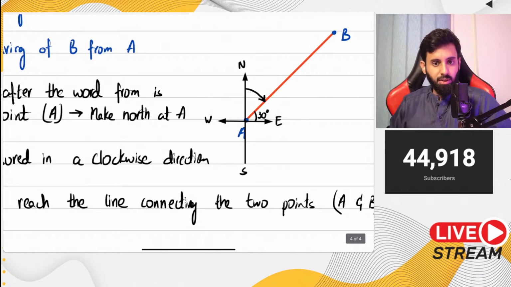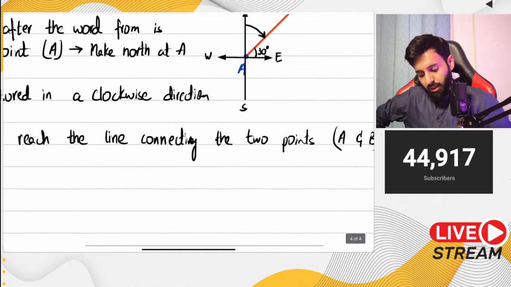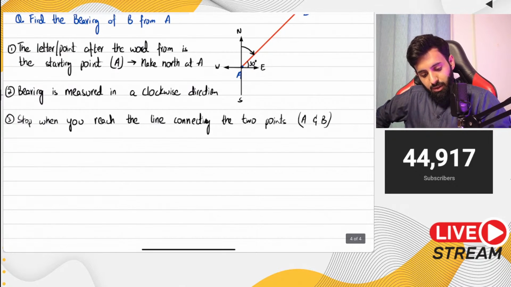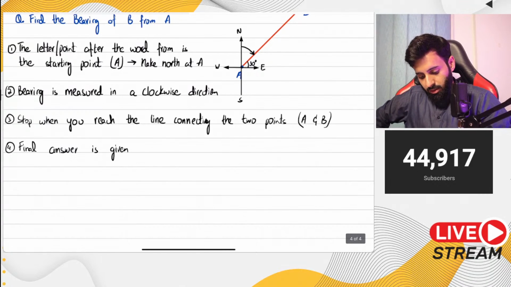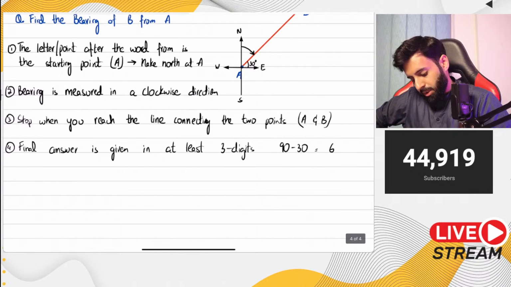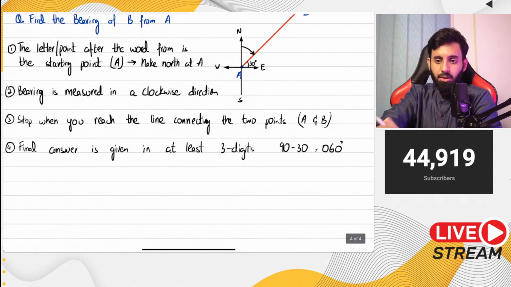Now once you've stopped at the line that's connecting the 2 points, which in this case is A and B, what you do is you give your final answer in at least 3 digits. So remember to write that down. Final answer is given in at least 3 digits. In this case the angle is going to be 90 minus 30, which is equal to 60 degrees, but we're going to give our final answer as 060.